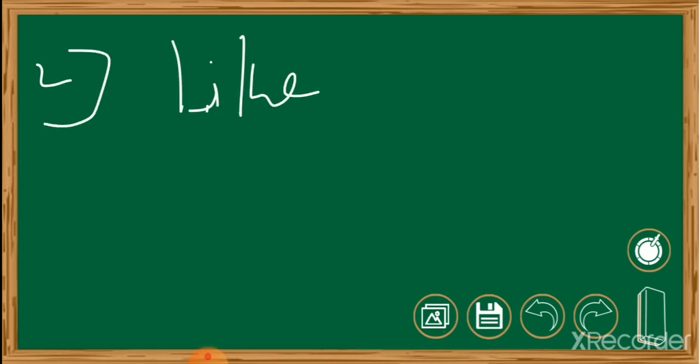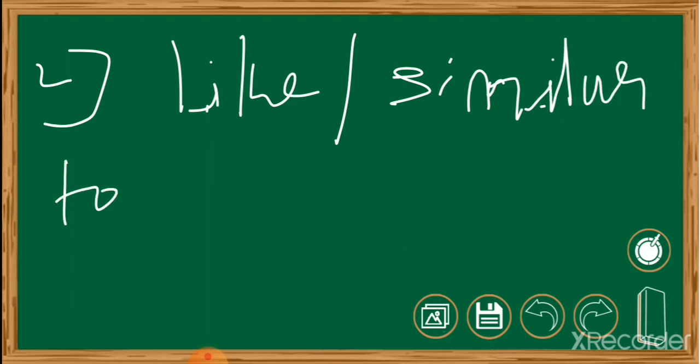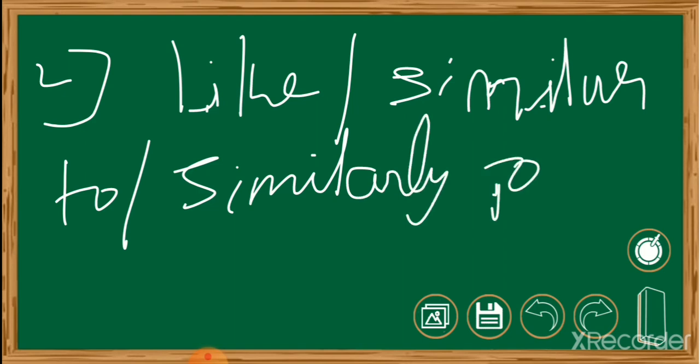Example: see that second rule, that like means similar to or similarly to. We can use like instead of similar to or similarly to, but it should be followed by an object. Example: you look like your mother. You are similar to your mother. Like that we can use.